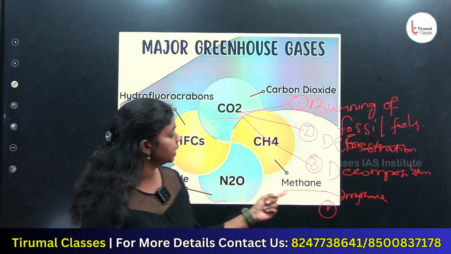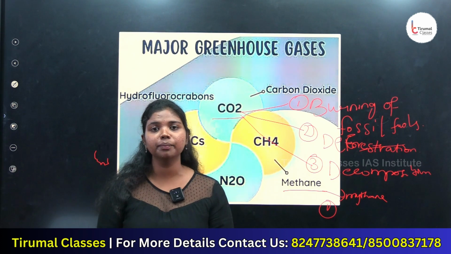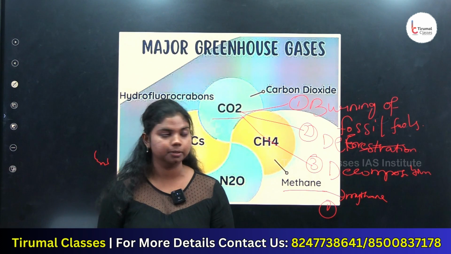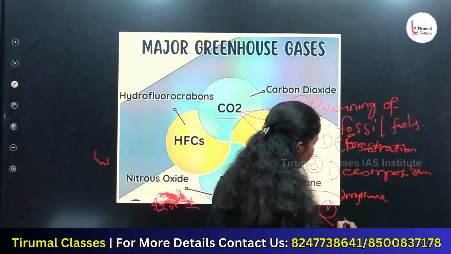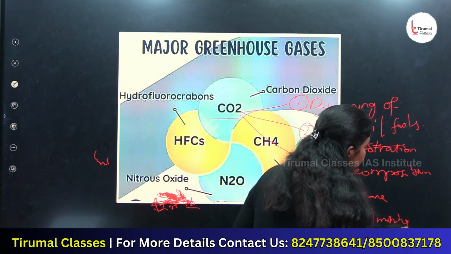The second source for release of methane was burning of biomass. Burning of biomass is nothing but burning of wood and crop waste, which releases huge amounts of methane. And the next source was coal mining, where methane is also released into the atmosphere.